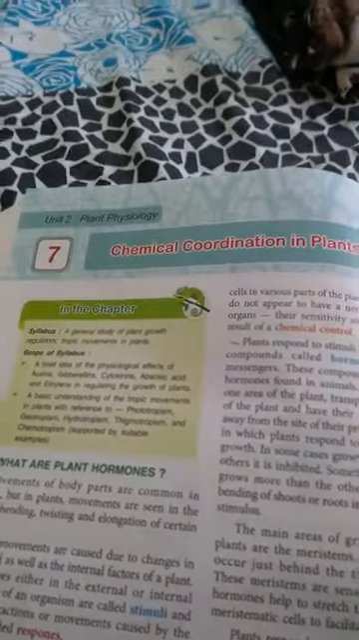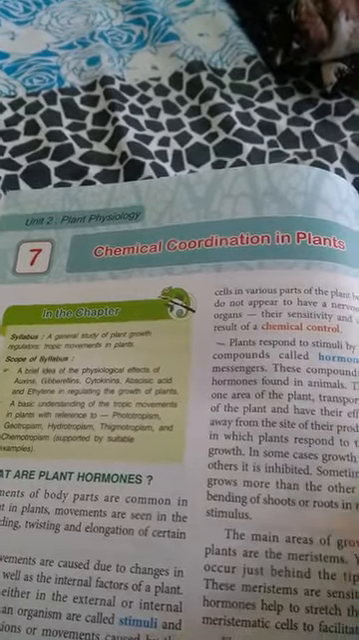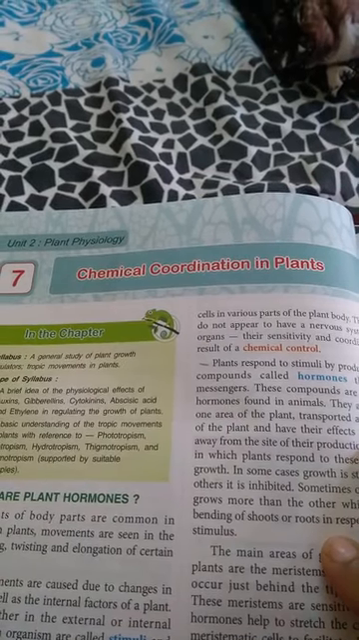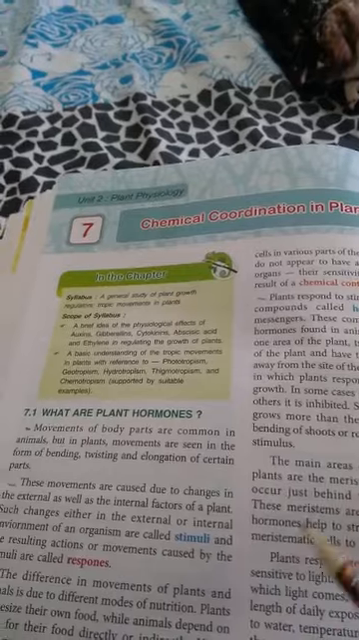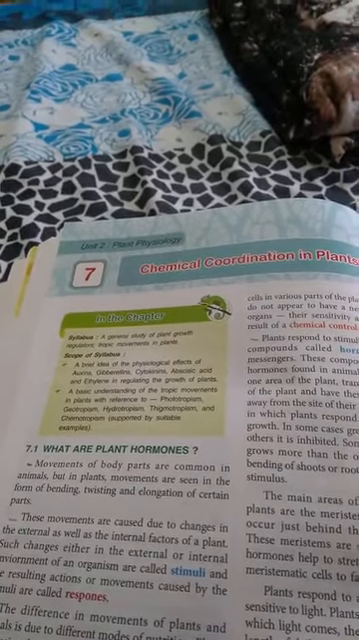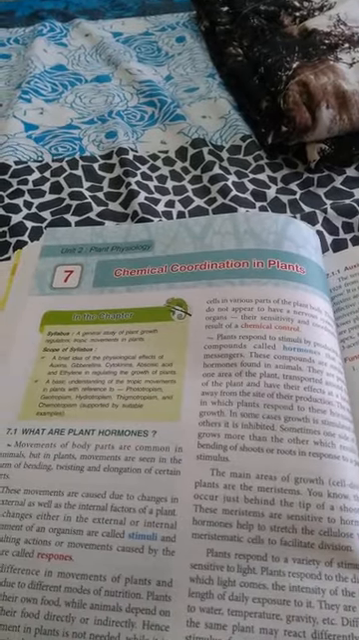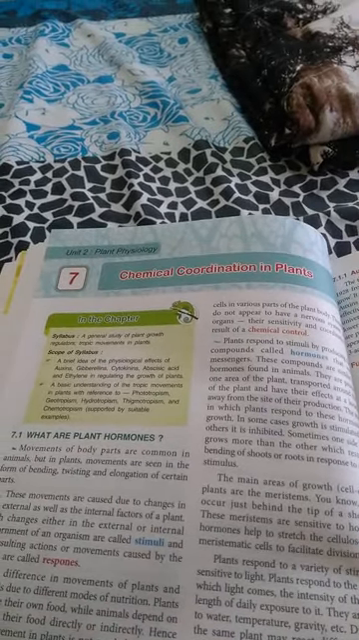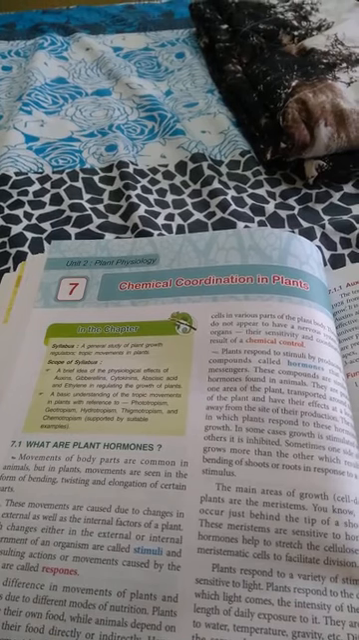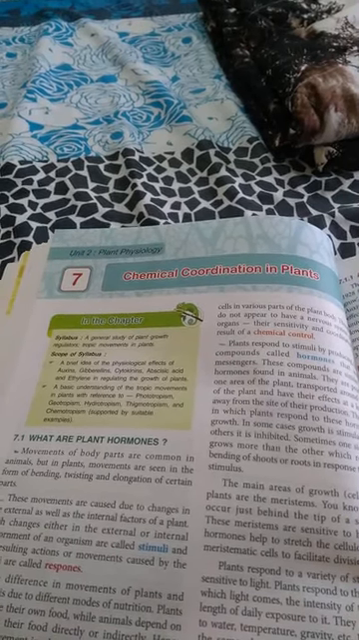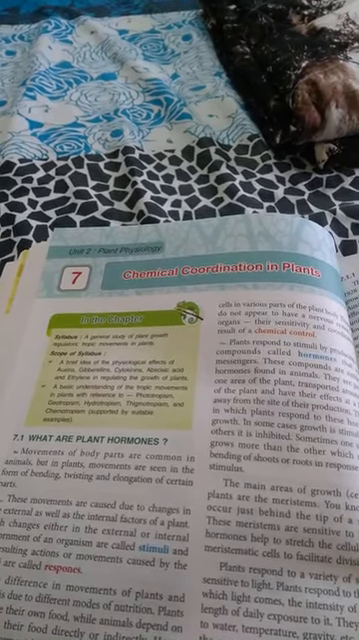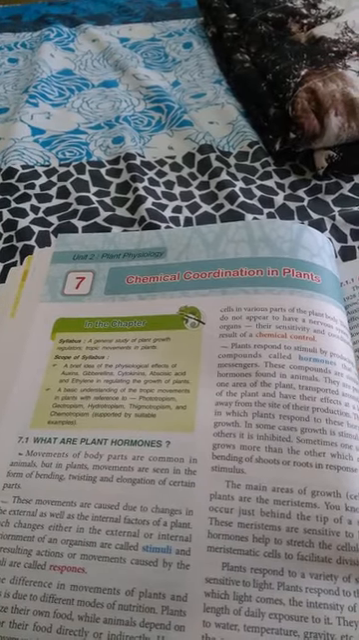Hello students, today we will start a new chapter, chapter number 7, Chemical Coordination in Plants. Students, movements of body parts are very common in animals. They also move from one place to another in search of food. In case of plants, the movements can be seen in the form of bending, twisting or elongation of certain parts of the body.